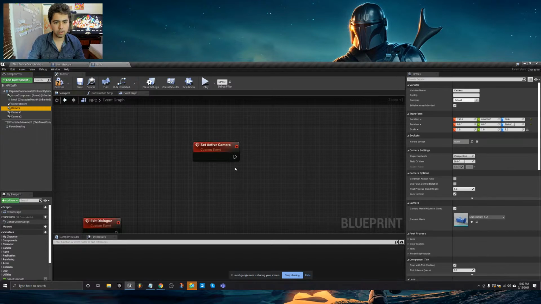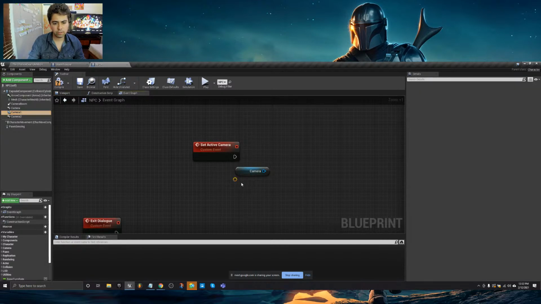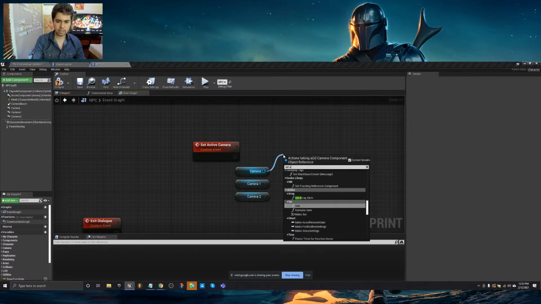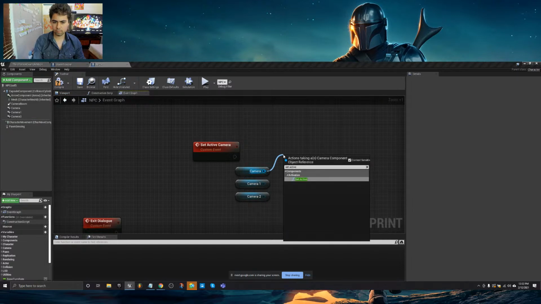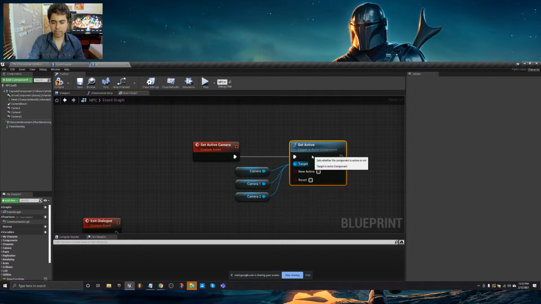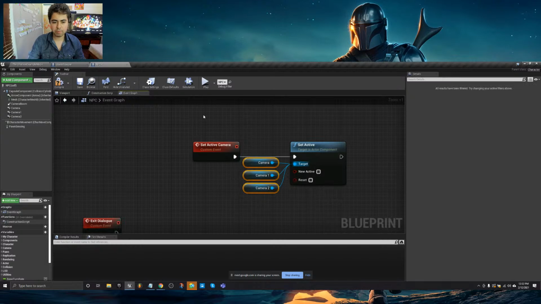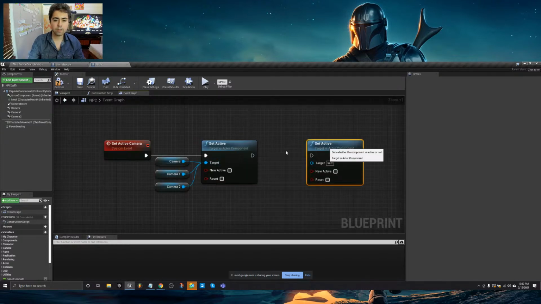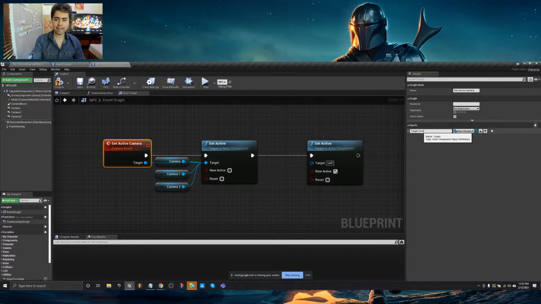And we can get our cameras, 1, 2, 3. And what I like to do is actually set active, set them all to false at first. The reason being is if one of them happens to be active from the last time this was executed, we want to clear them all. And then, immediately following that piece of code, set the one that you want to now be newly active. Check marked. Well, which one is that? Well, let's make a parameter out of this so that whenever we call this event, we can decide, we can pass in the camera we want to use. Okay, target camera. All right.